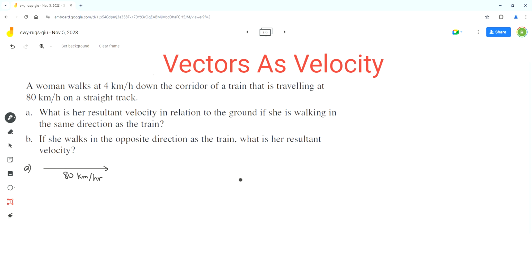Now the woman is walking in the corridor of that train at 4 kilometers per hour. So the vector that represents the woman's velocity will be much smaller than that of the train. So let's assume this vector represents the woman's velocity.